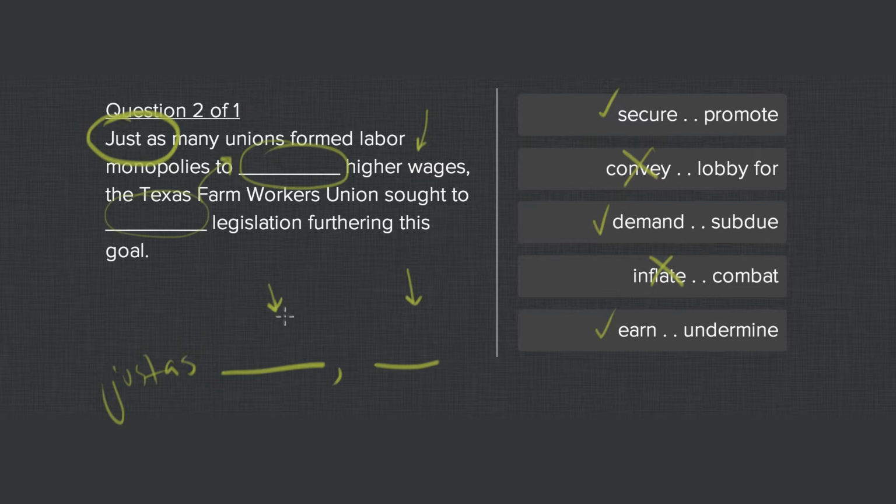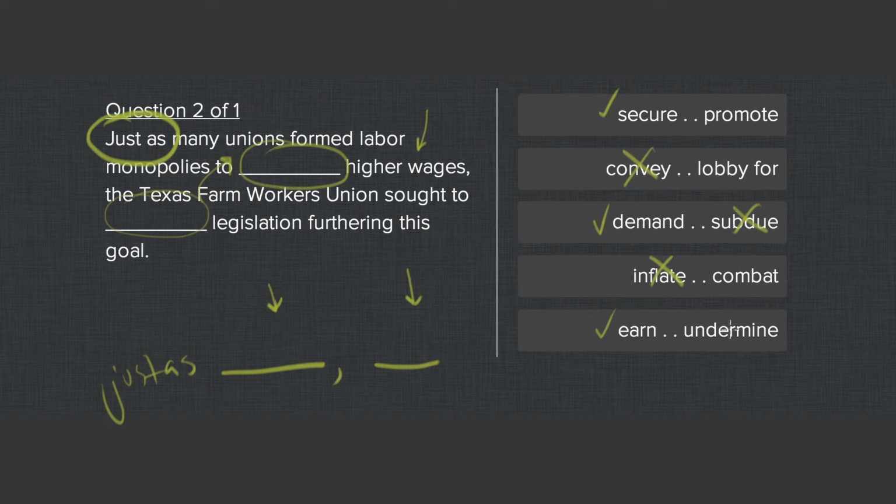Right? It's like just as dogs bark, cats meow. So both of those things explain how a type of animal is. So we have a union in the first case trying to secure, demand, or earn wages. The Texas Farm Workers Union is blanking legislation furthering the goal. So would they want to subdue legislation? No. If the legislation is furthering the goal, they should encourage it.